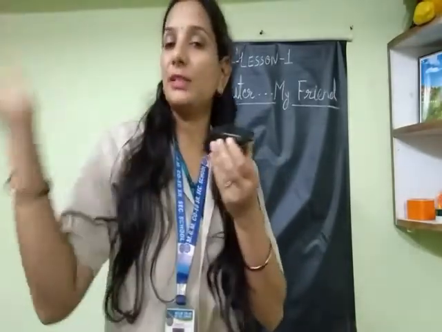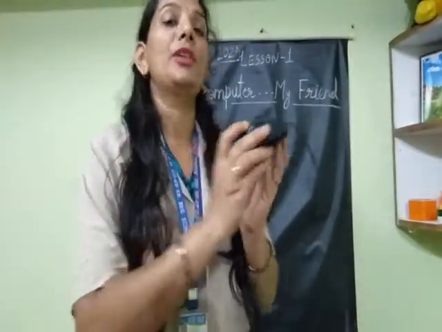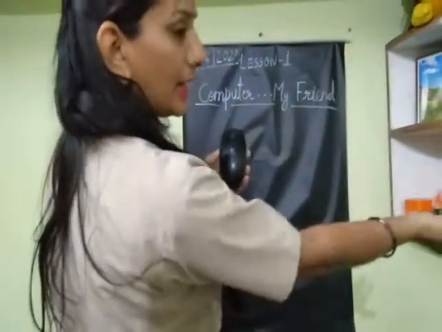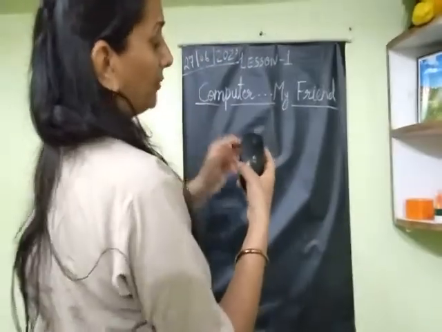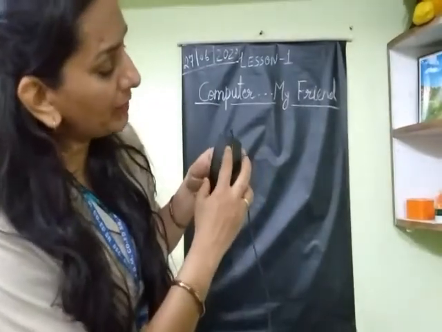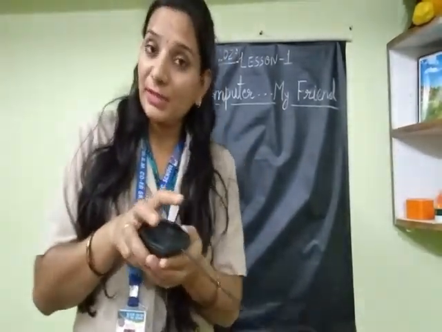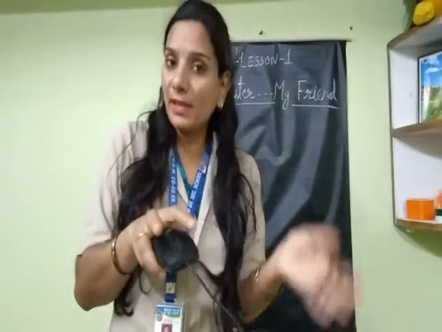Okay. So this is my right, so this is the right button. This is my left, so it is the left button. See, this is the right button and this is the left button. And between the left and right buttons, one wheel is available. So which button do we always use? We always use the left button.